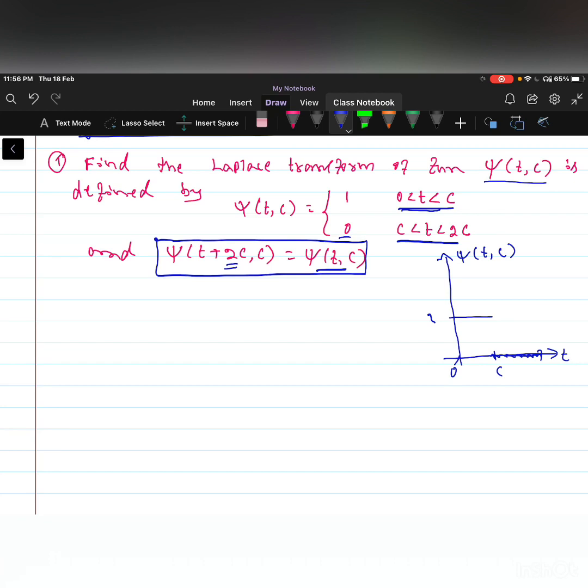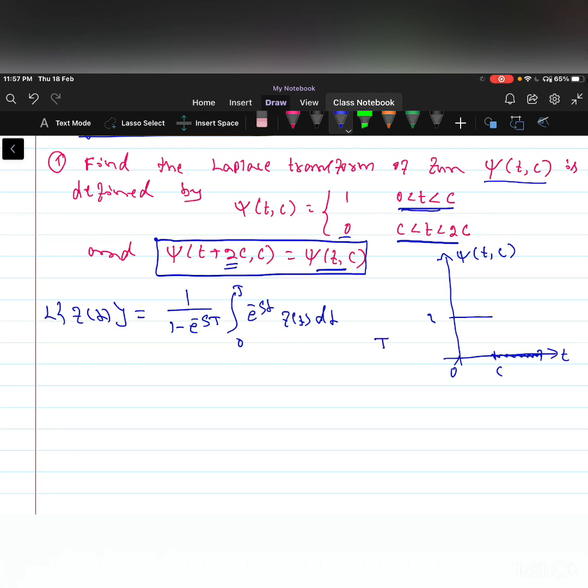So now let us find the Laplace transformation of psi when the period is 2c. You know the Laplace transformation of a periodic function with period T: Laplace of f of t is equal to 1 by 1 minus e power minus sT, integration from 0 to T of e power minus st into f of t dt, where T is the period of the function.